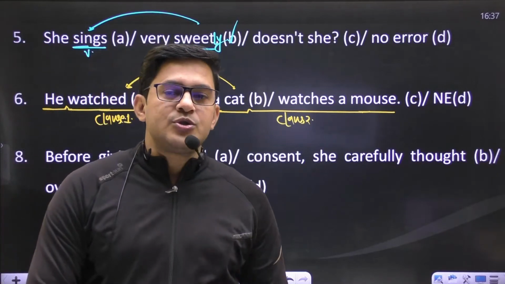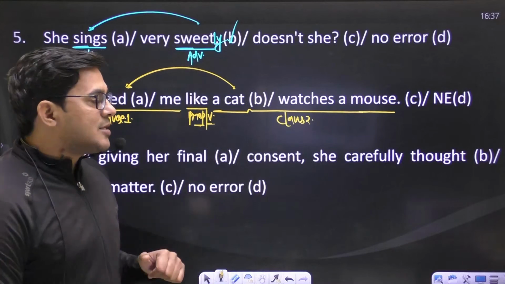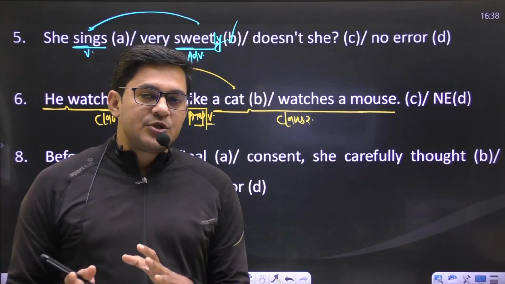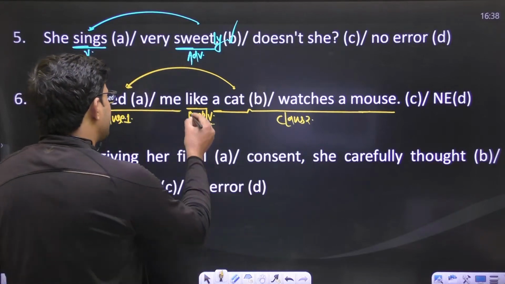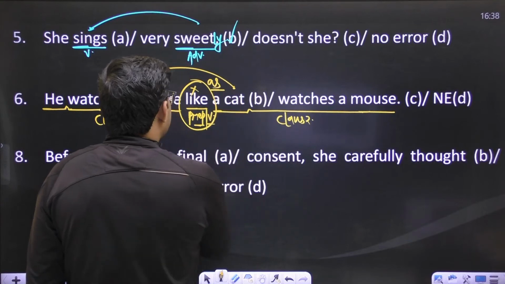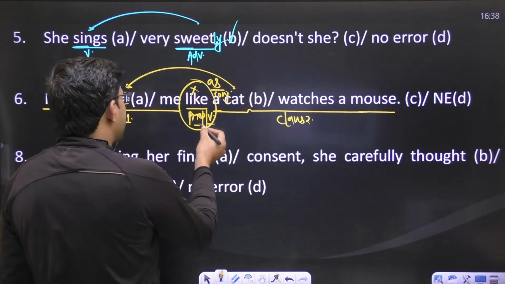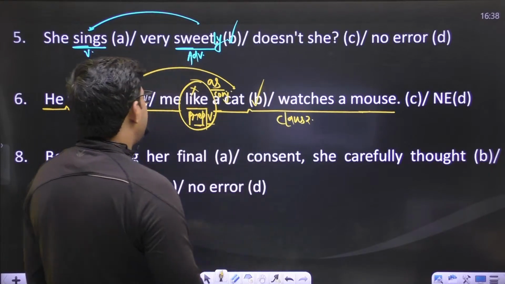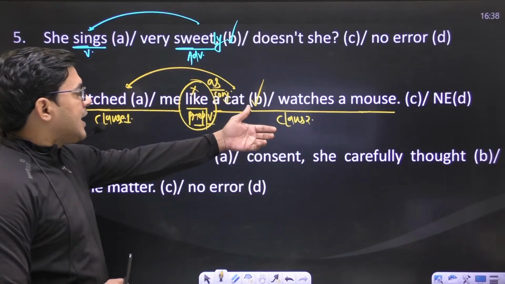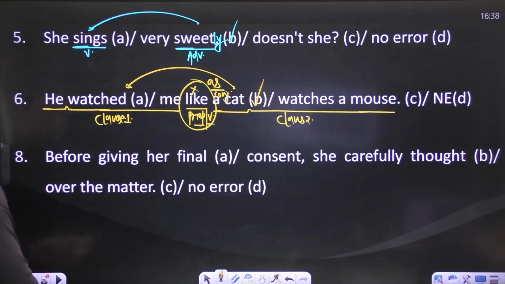The word like is never a conjunction, but here to connect two clauses we require a conjunction, and that conjunction must be as. Use as in place of like. This word as is a conjunction. By doing this, you will find an error in part B. The sentence will be: he watched me as a cat watches a mouse, right? Part B has an error.